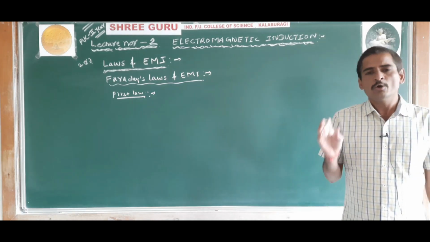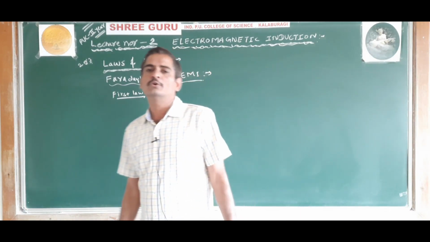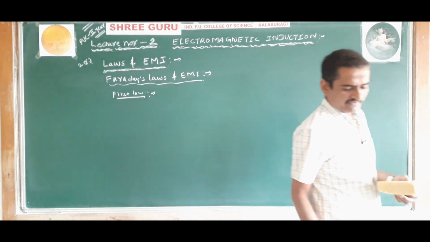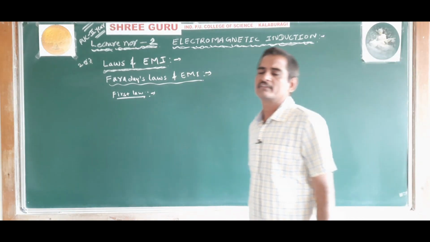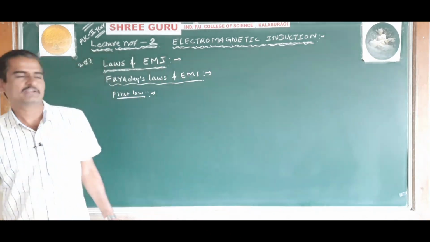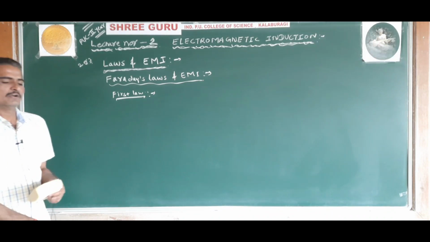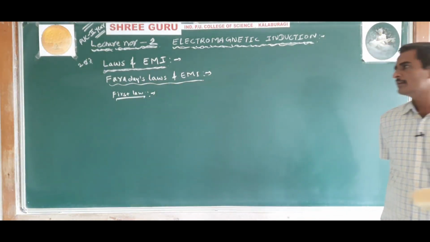Understood? This is called the first law of electromagnetic induction, or Faraday's first law.